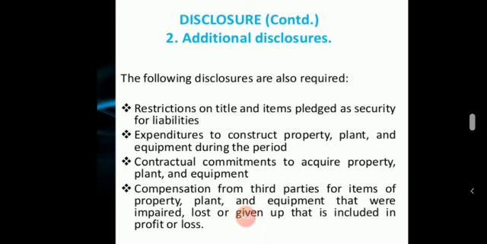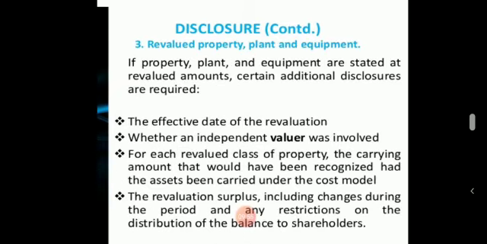And the last one is compensation from third parties for items of property, plant and equipment that were impaired, lost or given up, that is included in profit or loss. And the last one, revalued property, plant and equipment. If property, plant and equipment are stated at revalued amounts, certain additional disclosures are required.